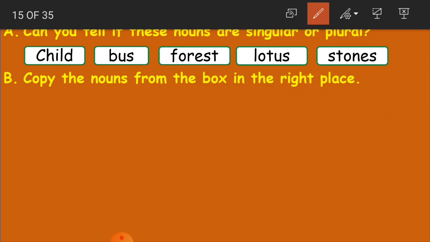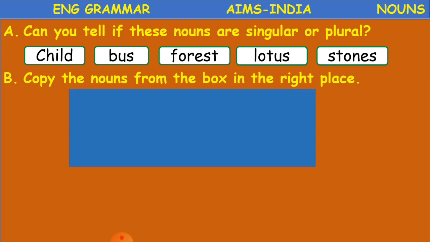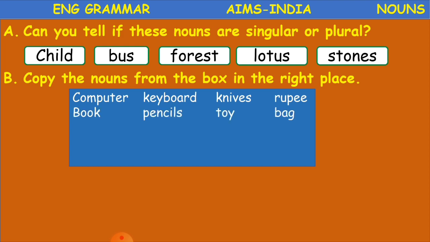Now here again we have some more words which we have to identify as singular or plural. Computer, keyboard, knives, rupee, book, pencils, toy, bag.